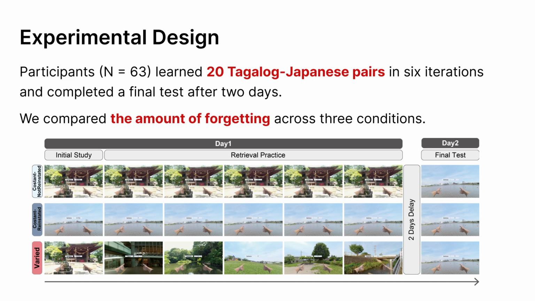The second condition was the constant reinstated condition, where the participants completed the final test in the same virtual environment as the initial learning phase. The last condition was the varied condition, where the participants repeatedly learned the word pairs in diverse virtual environments and completed the final test in a new virtual environment.